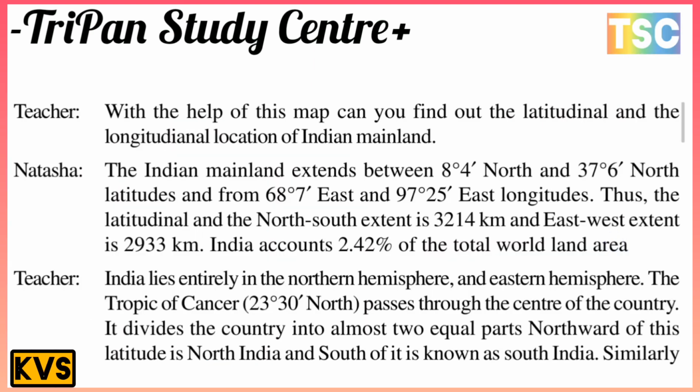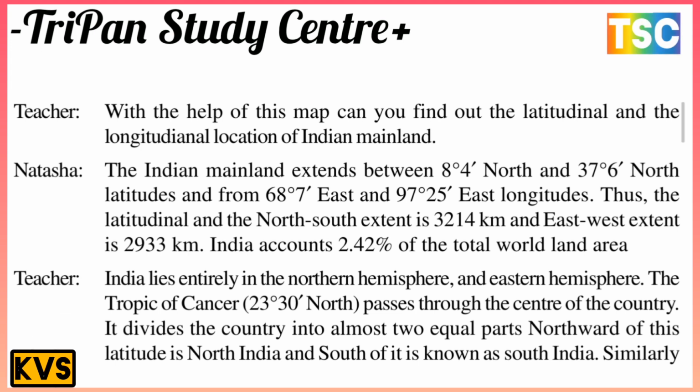The teacher asks some important things here. With the help of the map, can you find out the latitudinal and longitudinal location of India's mainland? The student Natasha gives the answer. India's mainland extends between 8 degrees 4 minutes north and 37 degrees 6 minutes north latitudes, and from 68 degrees 7 minutes east to 97 degrees 25 minutes east longitudes.